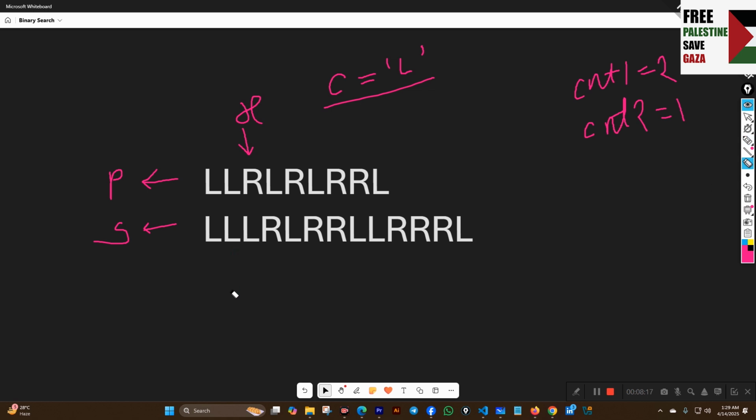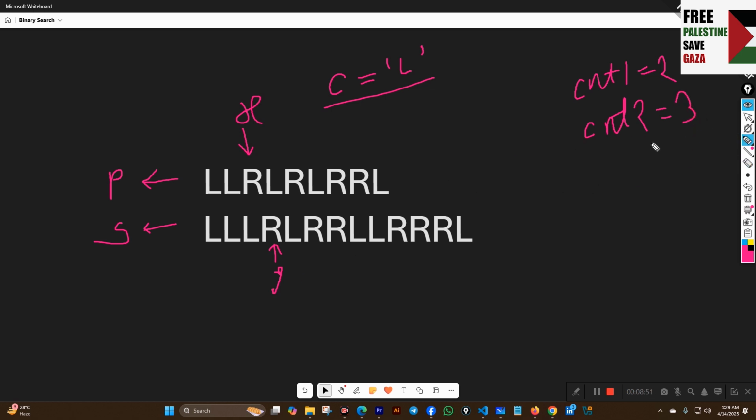Then we will increase y, because this l is the same as c. So y will point here, and we will increase count 2 to 2. Then in the next position, this l is the same as c, so we'll increase y as well. So y will point here, and now we have to increase count 2 to 3.